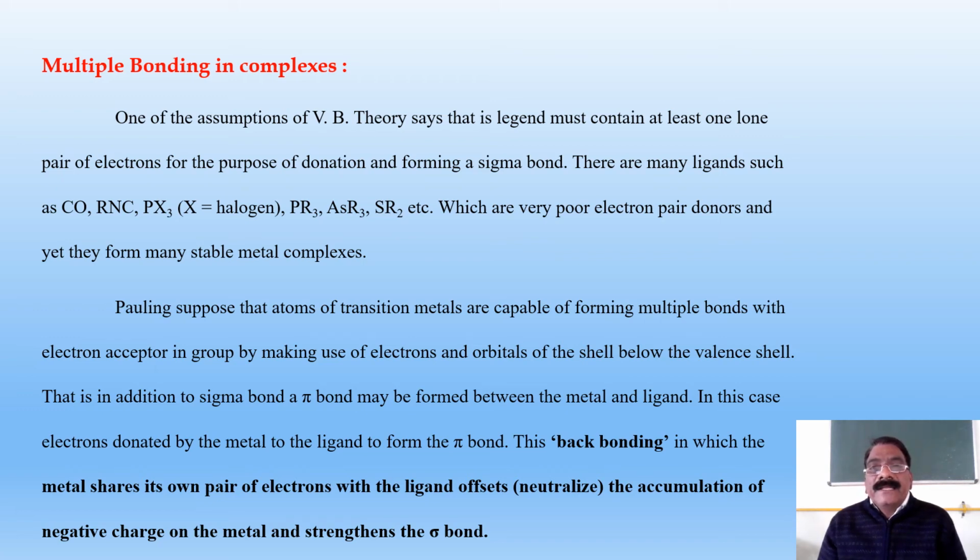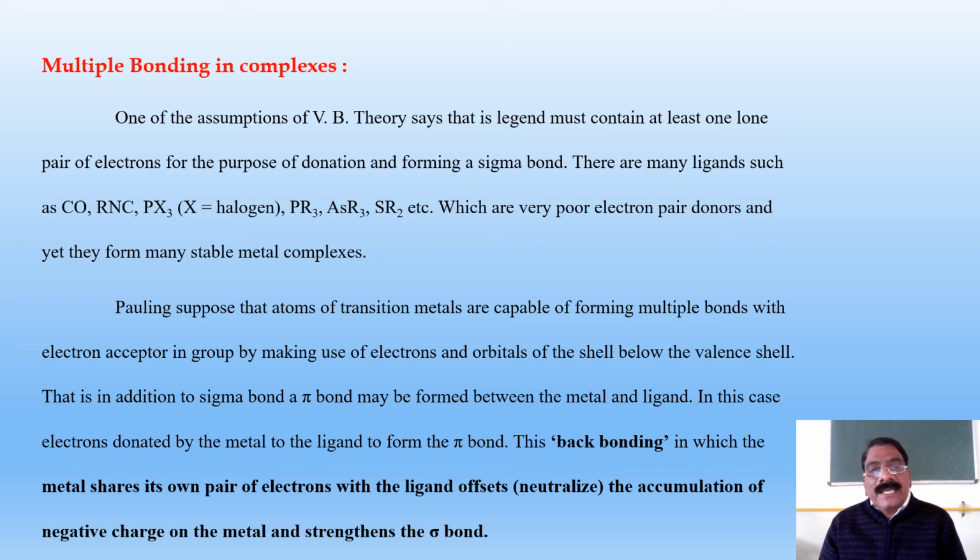There are many ligands such as CO, RCN, RX3, PR3, AsR3, SR2, etc., which are very poor electron pair donors, and yet they form many stable metal complexes.